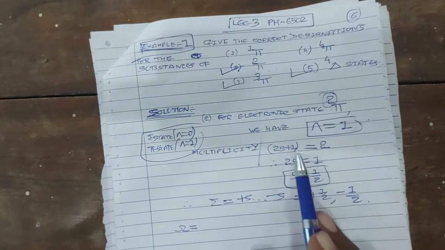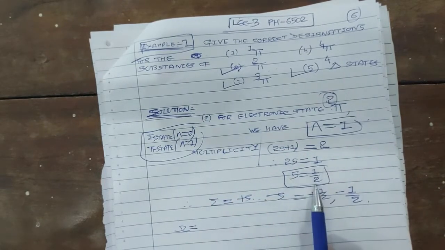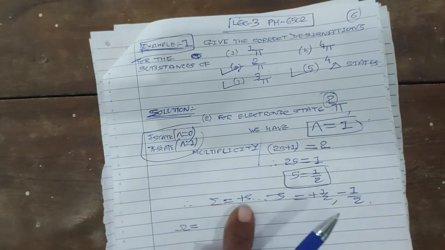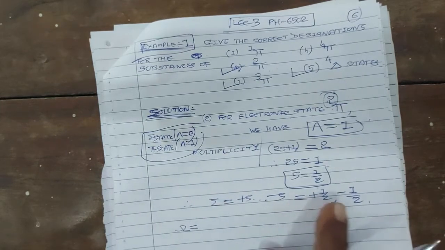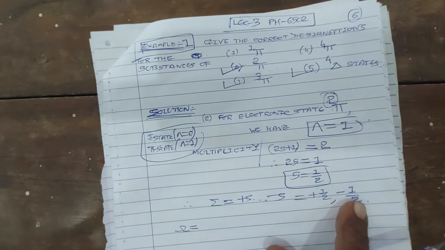So 2s is equal to 2 minus 1, which is 1, so the value of s is 1 by 2. The electronic spin quantum number sigma has values from plus s to minus s, so plus 1 by 2 and minus 1 by 2.